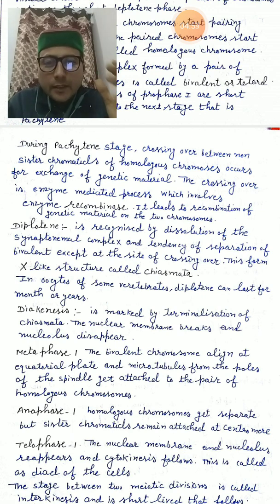We know that during the menstrual cycle, what will happen? These oocytes, actually ovum become mature, and these follicle cells remain in the female's ovaries from the time of birth, and when they reach puberty, then they will become mature and they will form the ovum. So this thing we have to learn, that in oocytes of some vertebrates, diplotene can last for months or years.